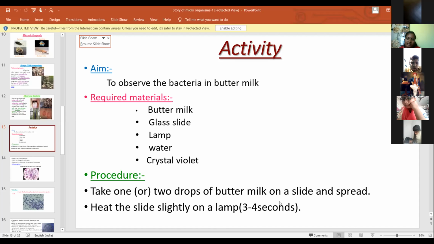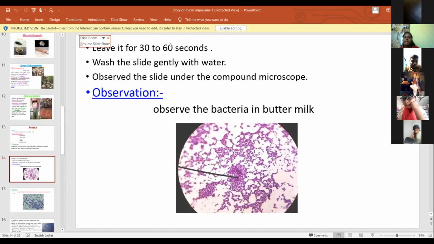Heat the slide slightly on a lamp, that is 3 to 4 seconds. Next, leave it for 30 to 60 seconds and wash the slide gently with water.